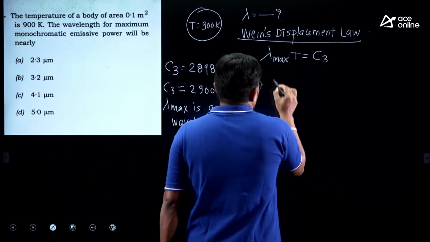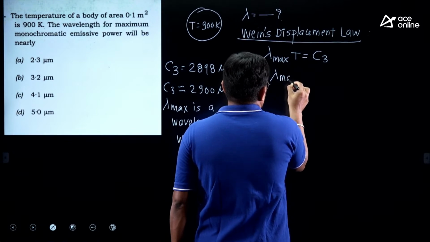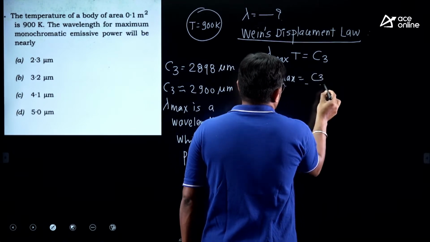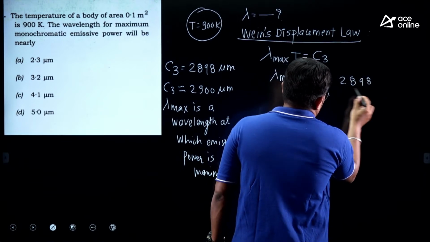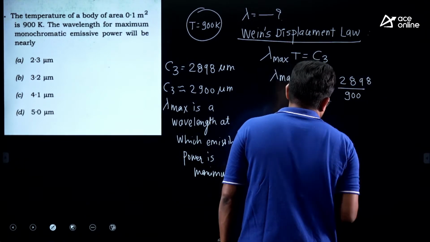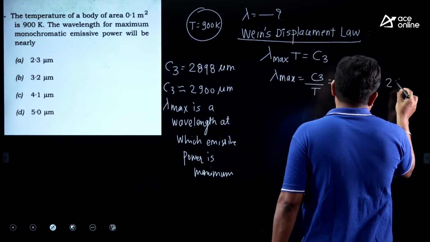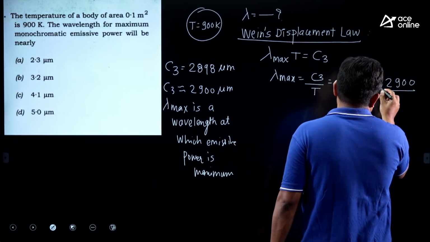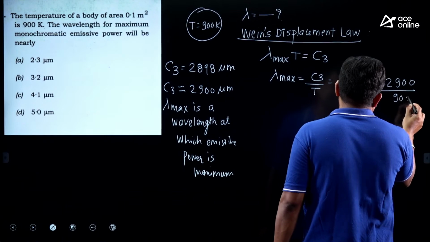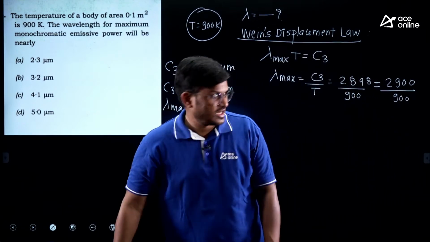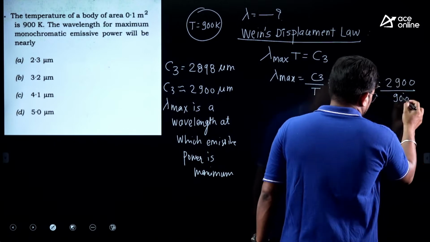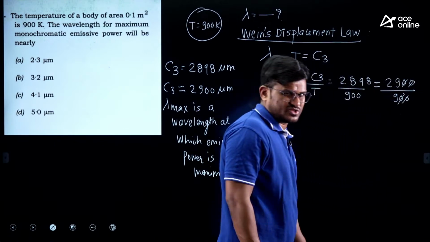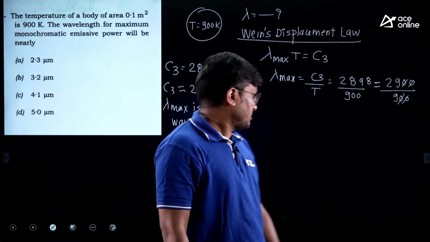So this is the relation. Lambda max is equal to C3 by T. C3 is 2898 divided by 900, or roughly 2900 by 900. The zeros cancel out, and 29 by 9, so 3 point something you will get.